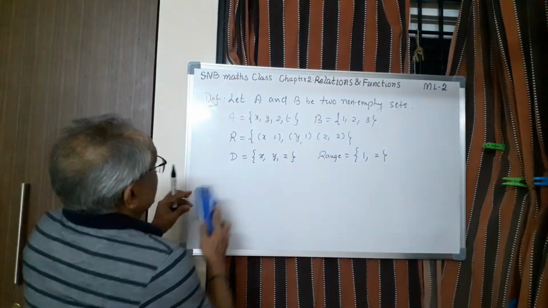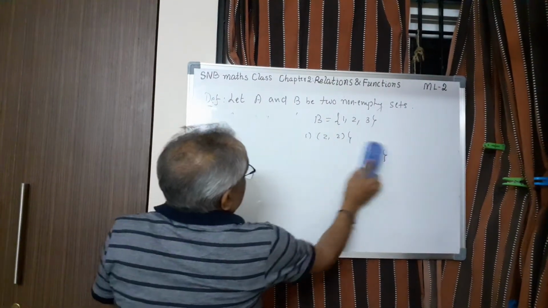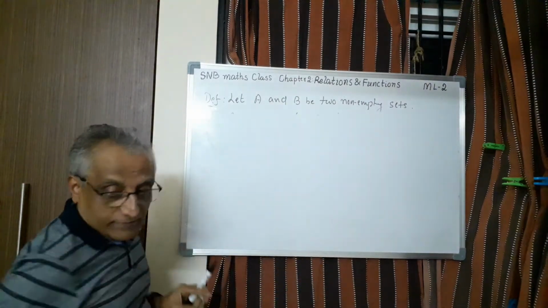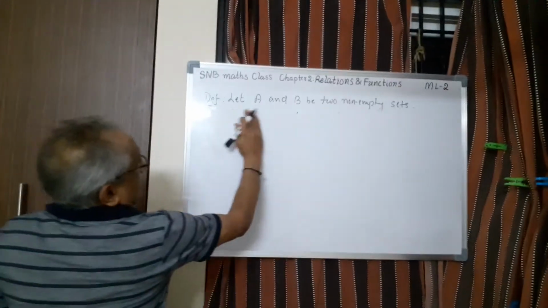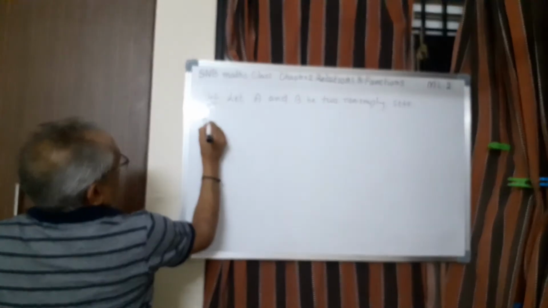Now we can define the terms domain and codomain and range. So let me define it now. Domain.